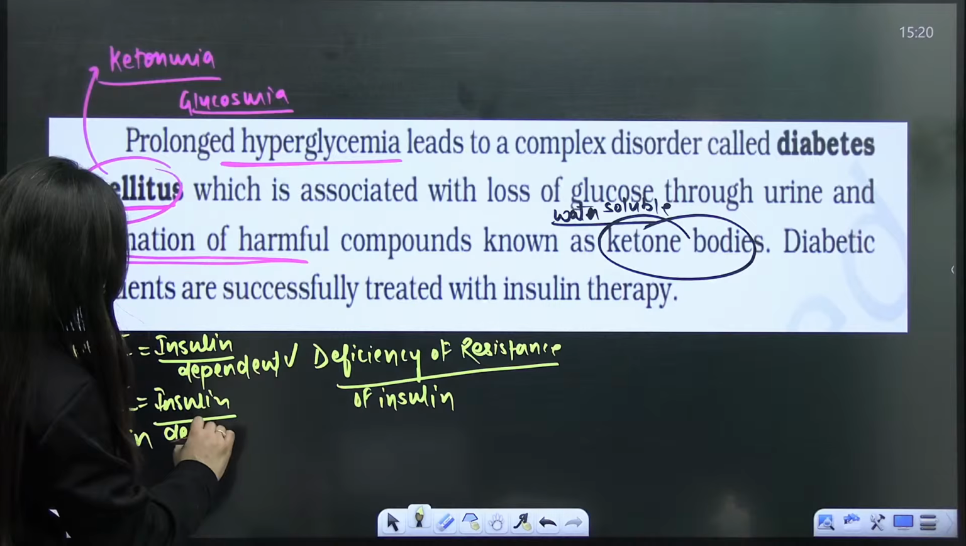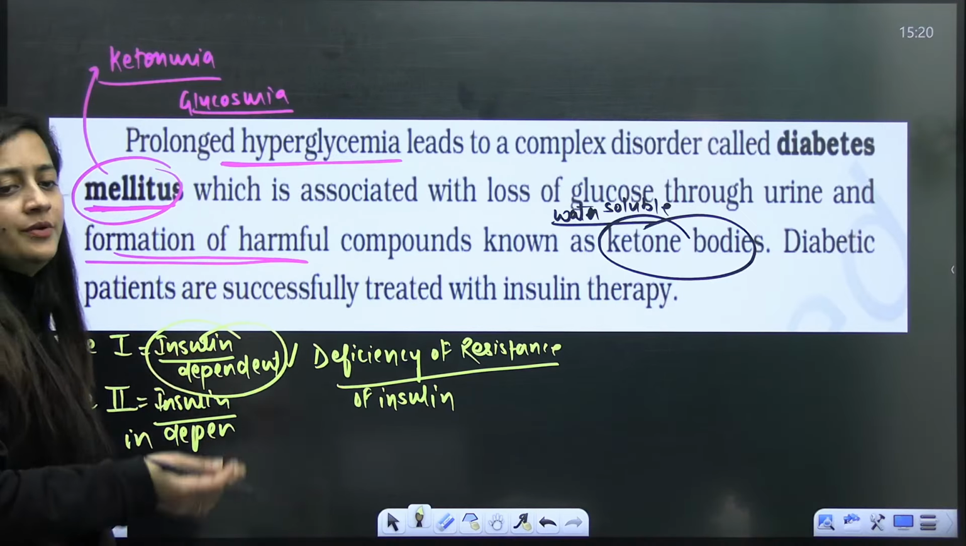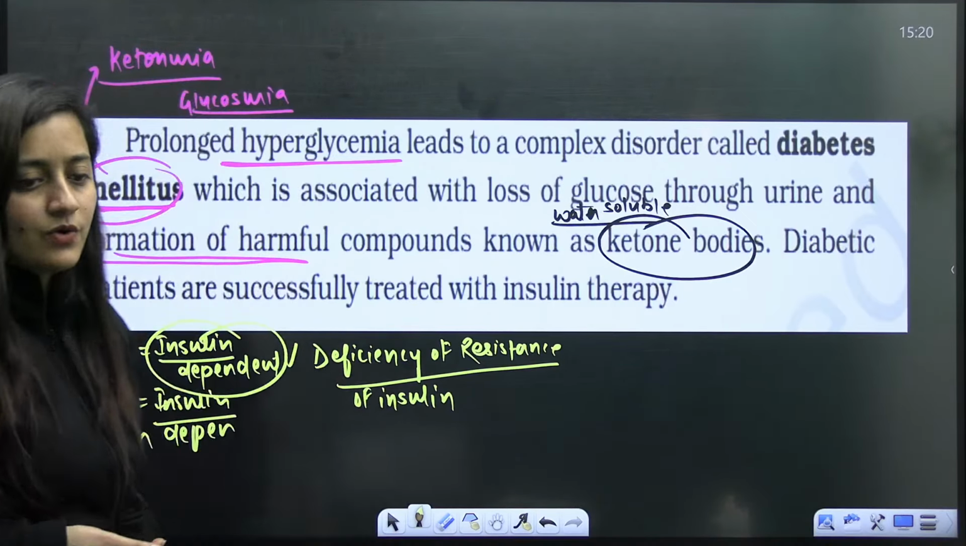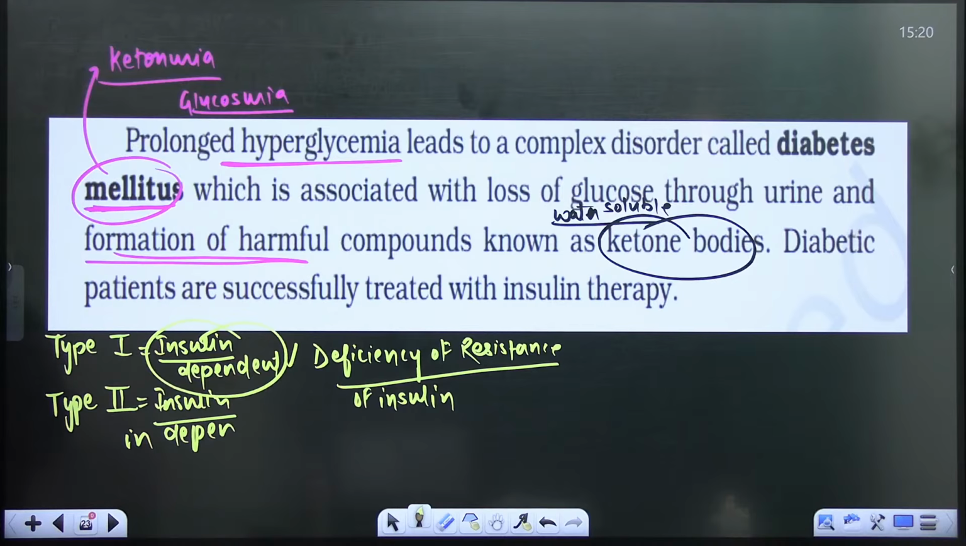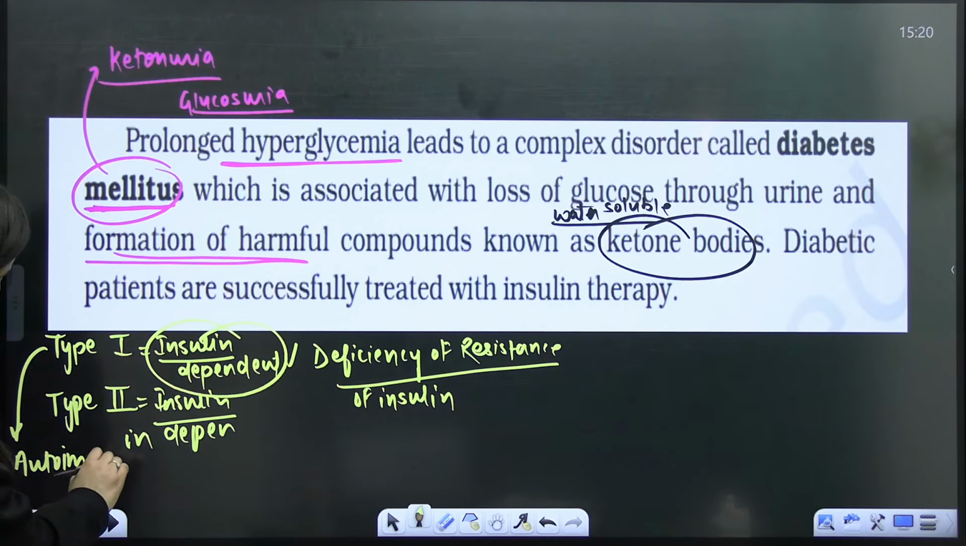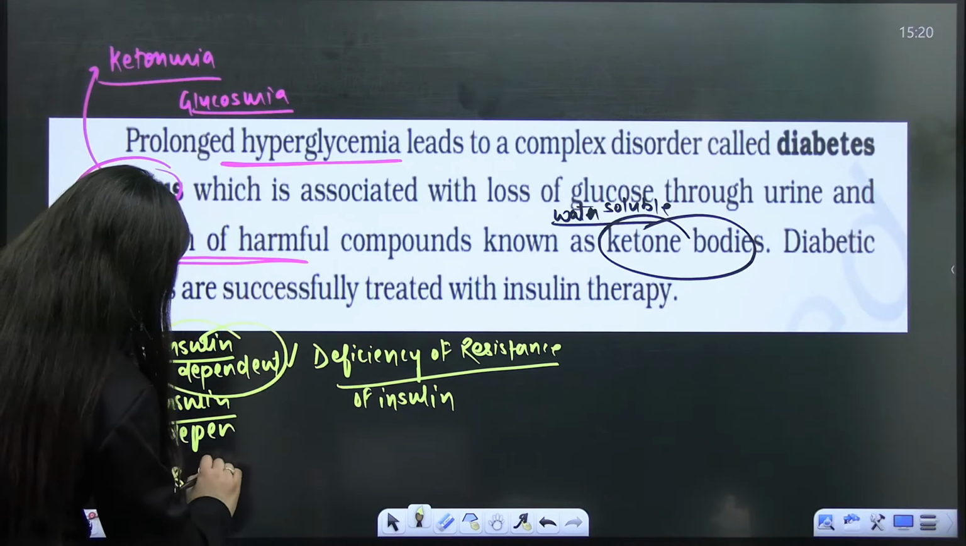So basically in this case, you will see that insulin production is not sufficient. Type 1 diabetes mellitus is also there, and type 2 diabetes mellitus is there. Here in type 1, insulin production is not there. Sometimes it is also the autoimmune destruction of beta cells of the pancreas.